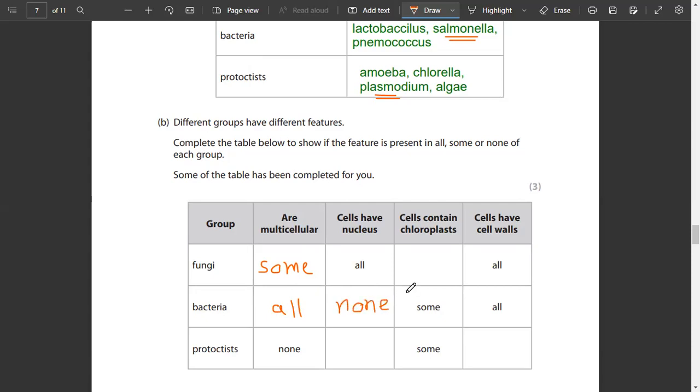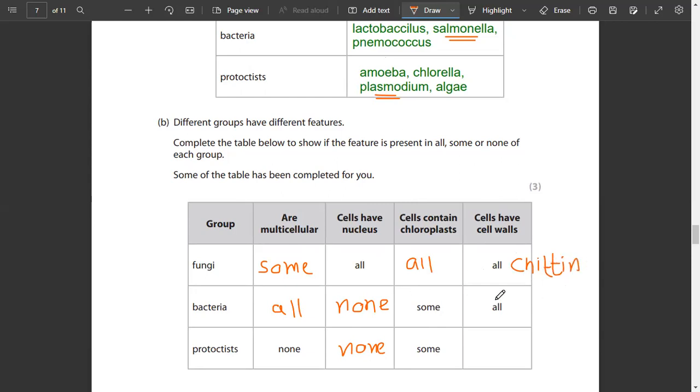None. Do protists have a nucleus? No. None. Cells contain chloroplasts? Yes. अच्छा. Cells contain chloroplast. Fungi के अंदर chloroplast होते हैं? Yes. All of them have chloroplasts. Do cells have cell wall? Fungi has a cell wall made up of chitin. Yes, it does.